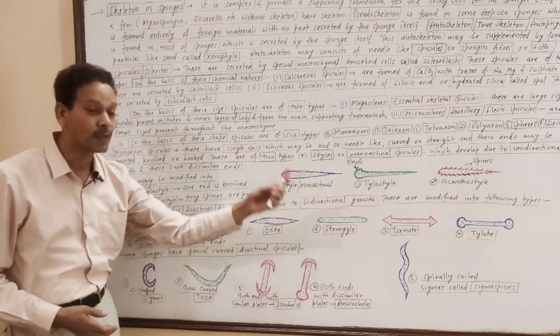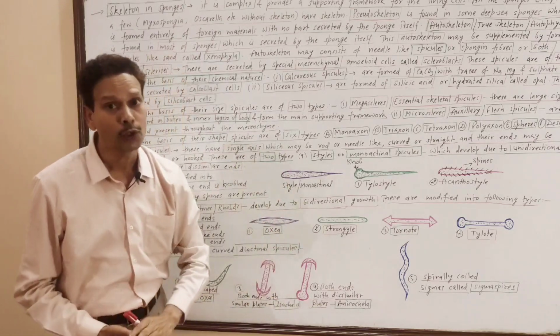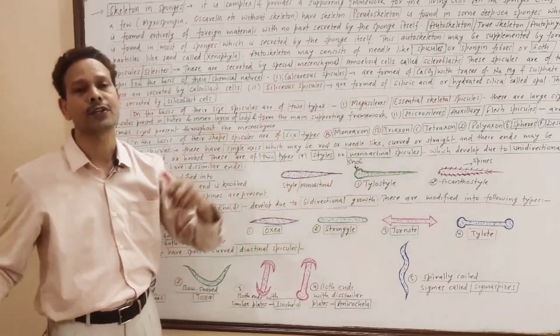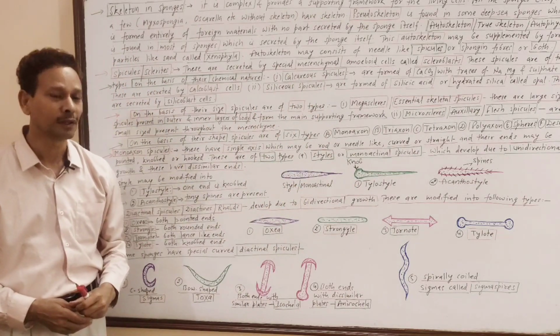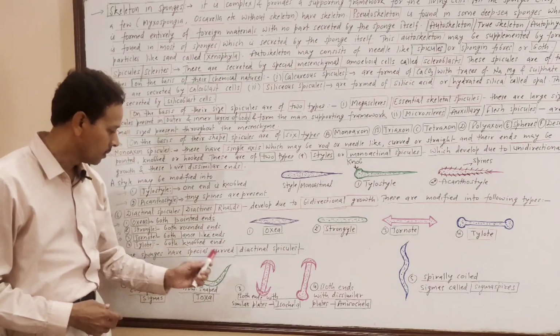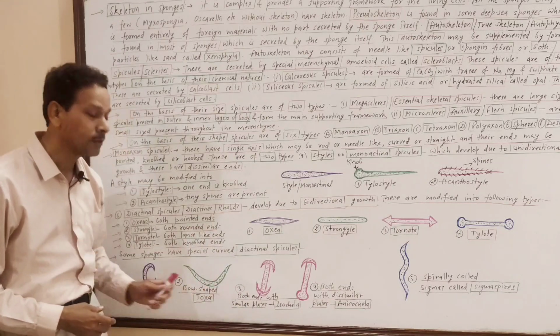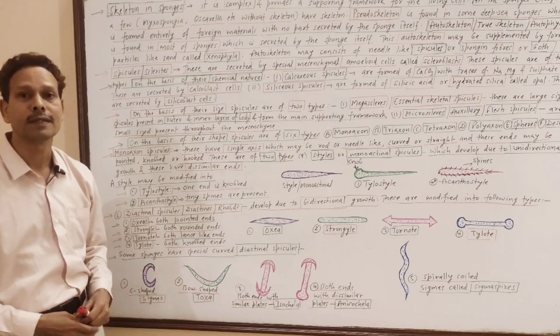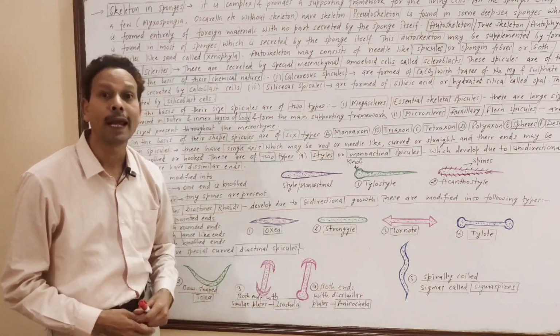And these are some special types of diactinal spicules which grow in both directions. This one is C-shaped, named sigma. This one is bow-shaped, and this bow-shaped spicule is toxa. Here, both ends possess plates.